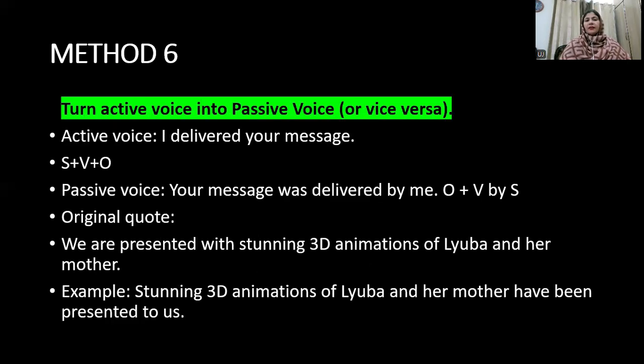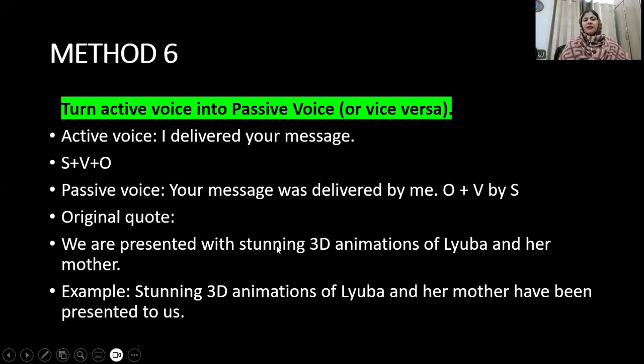The sixth method is to turn active voice into passive voice or vice versa, meaning the other way around. For example, "I delivered your message" was the sentence, and the passive voice will be "Your message was delivered by me." This SVO means subject, verb, object. I was the subject, delivered was the verb, and message was the object. And here the position of subject and object has been interchanged. This is the method to change active into passive voice.